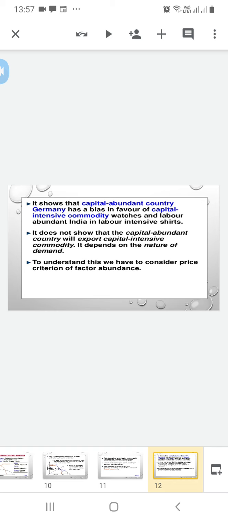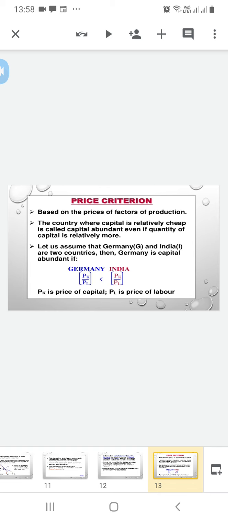It does not show that the capital abundant country will export the capital intensive commodity. That depends on the nature of demand. To understand this, we have to consider the price criteria of factor abundance. Now we will show the price criteria.